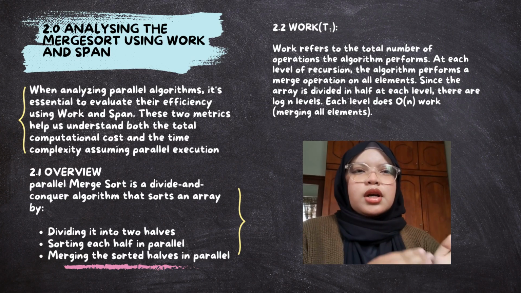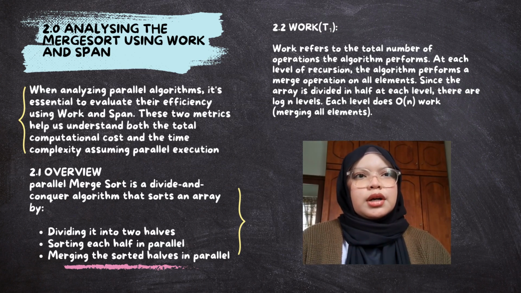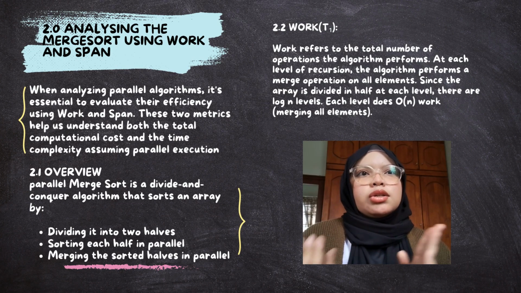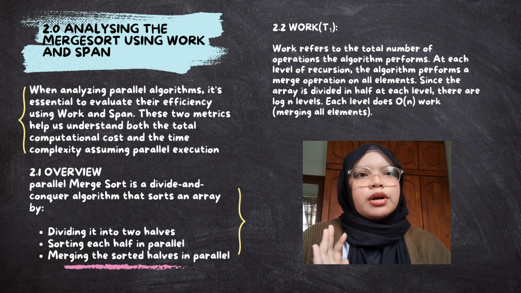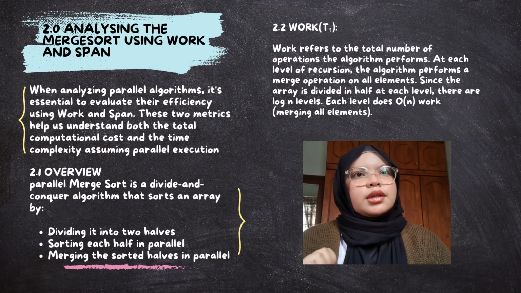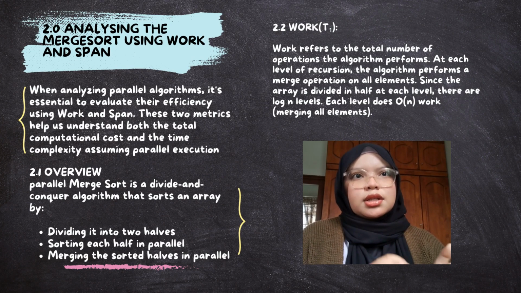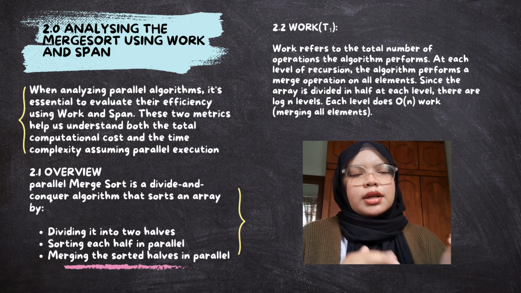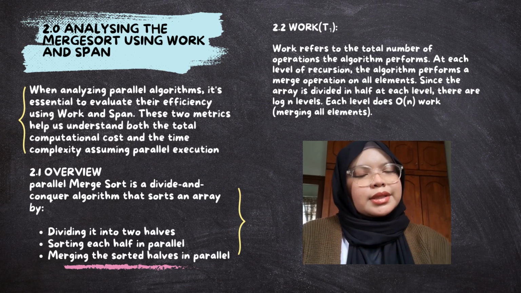Okay, so work. What is work? Work refers to the total number of operations the algorithm performs. At each level of recursion, the algorithm performs a merge operation on all elements. Since the array is divided in half, there are log n levels. Each level does O(n) work, merging all elements.